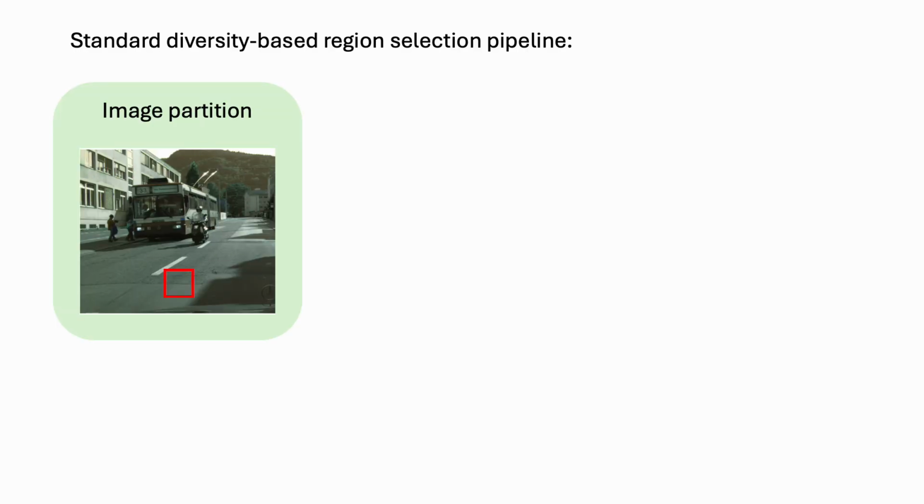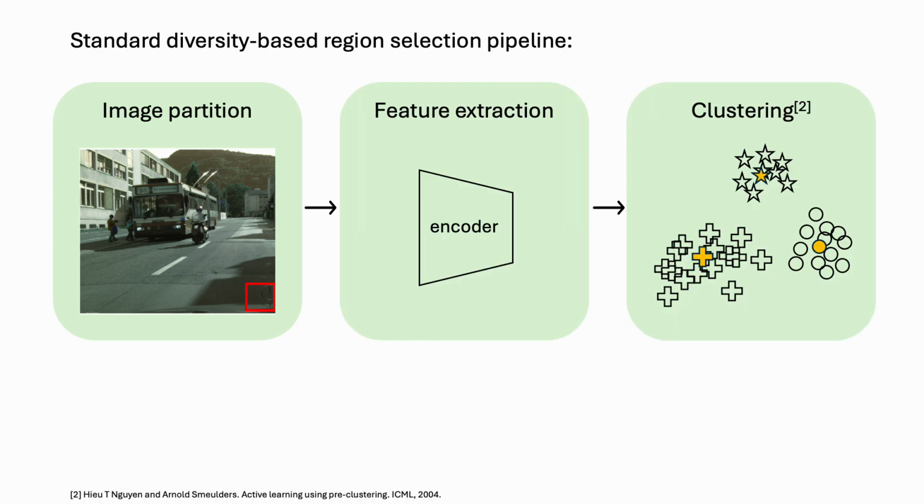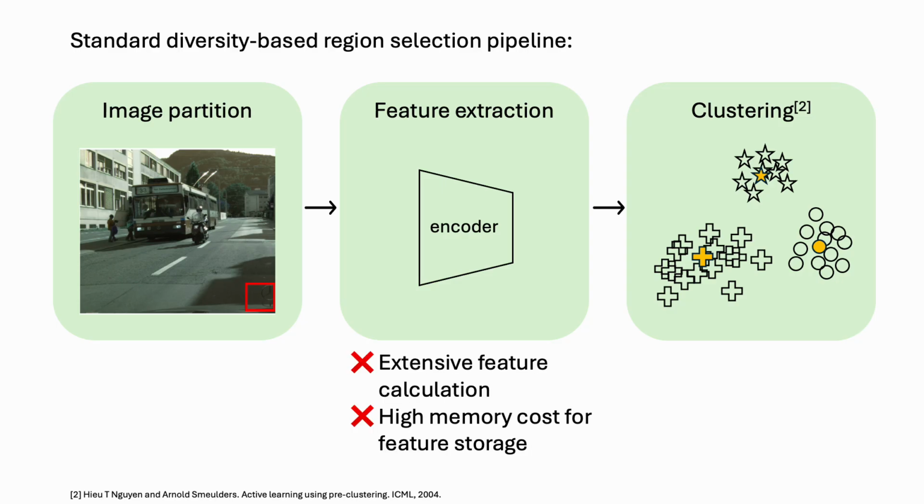The standard pipeline starts with image partition, followed by feature extraction for all region candidates. And after performing clustering on these features, we select the cluster centers as a representative annotation set. However, this standard method has limitations. The extensive feature calculation for all regions and the following storage make it very difficult to scale to large datasets or large-sized images, such as gigapixel-sized histopathology images and 3D images like CT and MRI.